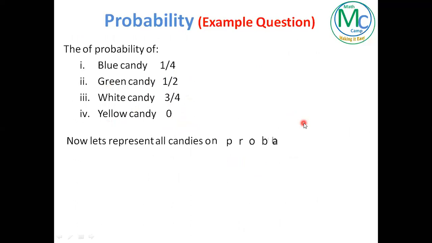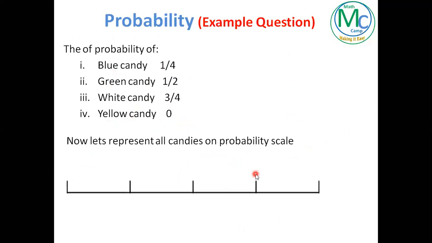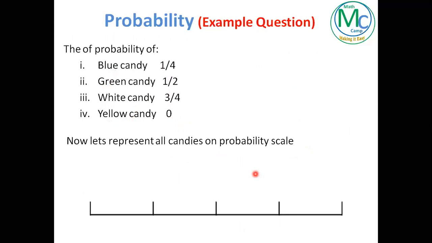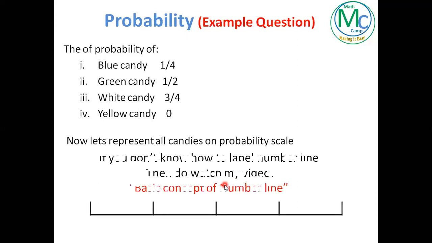Now we have the second part of this question, where we are going to show these values on a probability scale. To do that, first of all, we have to label the number line. If you don't know how to label a number line, then do watch my video, basic concept of number line. You can also find the link over here.